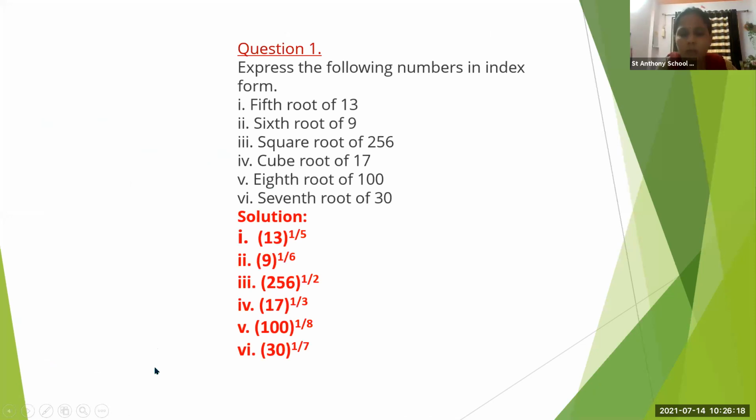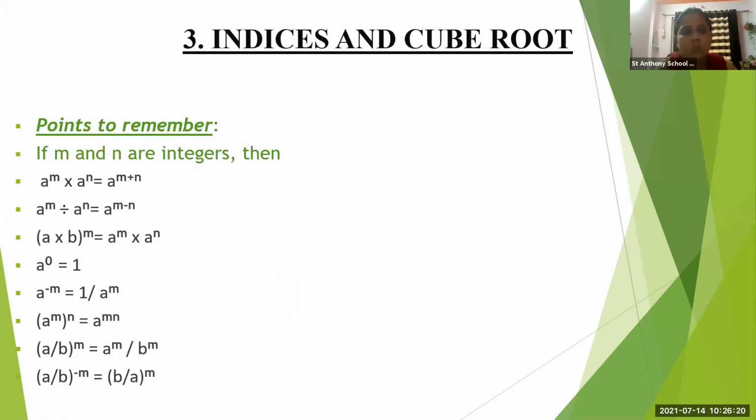So these are the formulas. Okay? These are the formulas. Points to remember: if m and n are integers, then these are the formulas. Do you know, everyone, what is meant by integers?